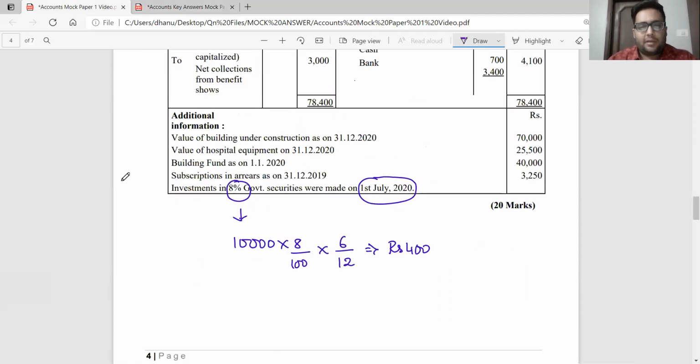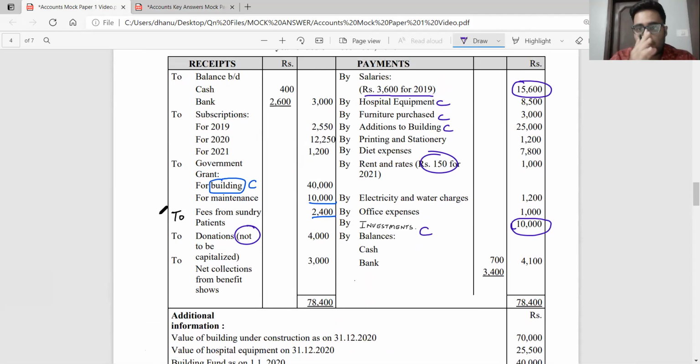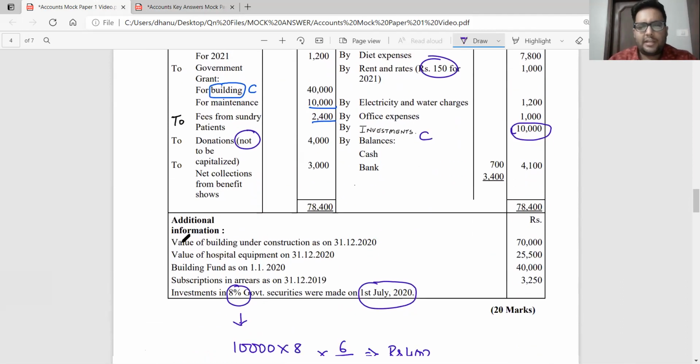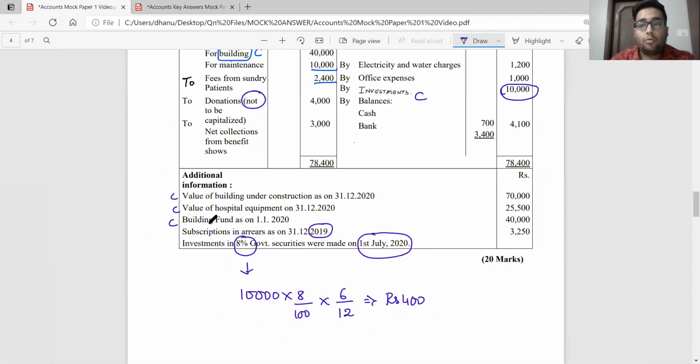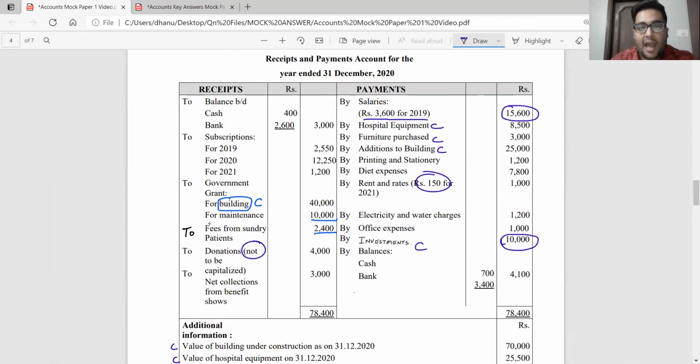Okay. Now, once you have completed looking into the receipt side and the payment side completely, do not miss running through the additional information again. Like I said, this particular point was missed. Value of building, capital item. Value of hospital, capital item. Building fund, capital item. Subscriptions in arrears as on 31st December, 3,250. So for 2019, there was a subscription arrear of 3,250 rupees. But for 2019, how much have I received? I have received only 2,550. So can I say still there is some amount outstanding?